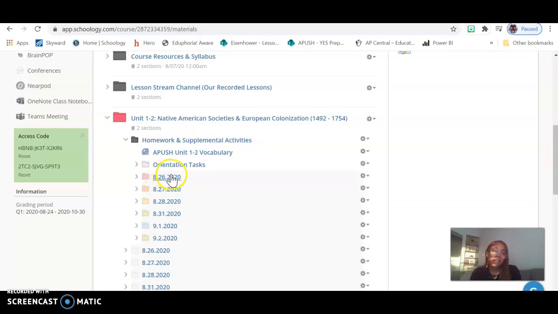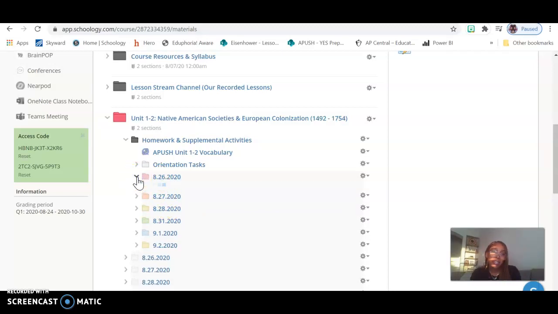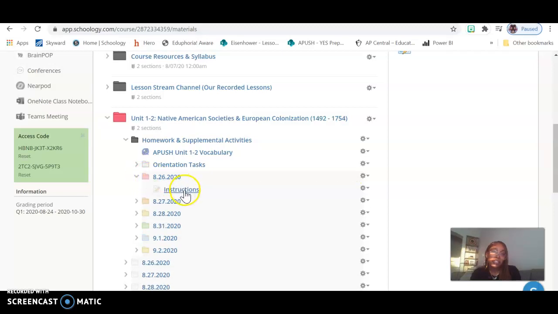And then for each class period, you'll also see a folder of homework assignments. So what you need to do is click these instructions and you'll see a list of various activities you might need to complete for homework. And again, if we have class on August 26th, which we will, this is the homework for that date, and so forth. That doesn't mean this is the day it's due. It means that by that very next morning, you should have your homework completed, because I will be checking in the morning.